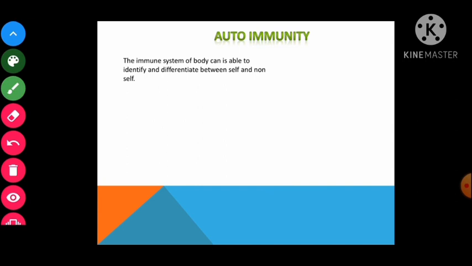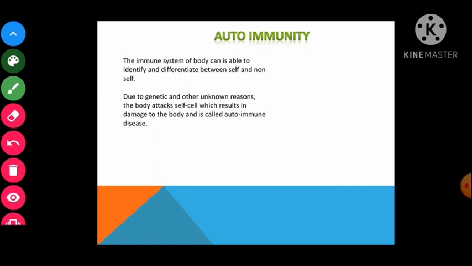Autoimmunity क्या होता है? जब बॉडी का इम्यून सिस्टम फेल हो जाता है, it loses the ability to distinguish self and non-self elements. इस केस में क्या होता है? The immune system of the patient goes off the track and starts destroying the self cell and the molecule. वो अपने ही सेल को डिस्ट्रॉय करने लगता है, राइट? That is known as autoimmunity. Autoimmunity is due to genetic and other unknown reasons, right? So due to that, the body attacks self cells, which results in damage to the body part. So that is known as autoimmune disease.